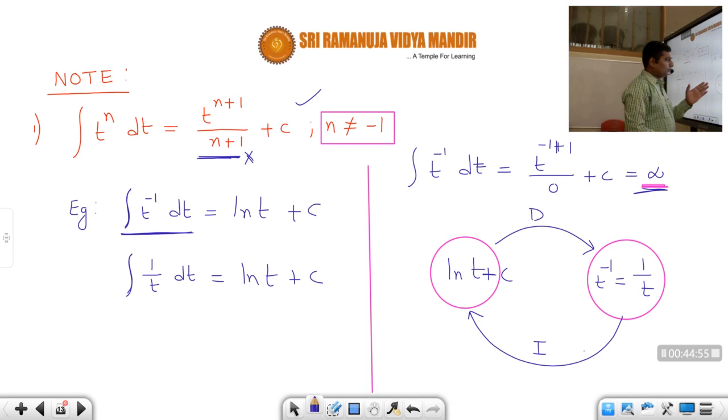Okay, students, this note is very, very important. So don't make this mistake. Don't apply the same formula for minus 1. For all remaining values, you can always apply it. Next, some more formulas are there, students. Since time is over, I'll explain in the next session.